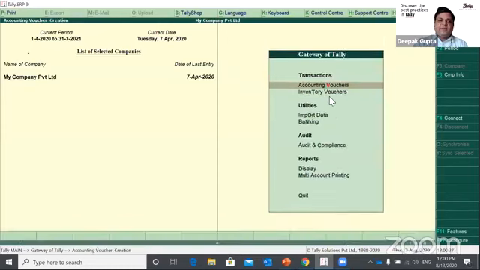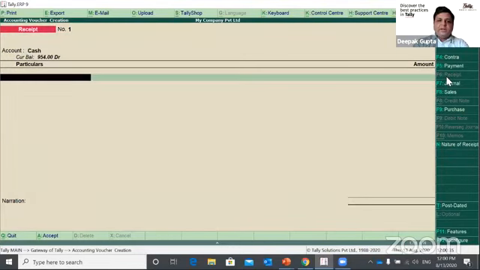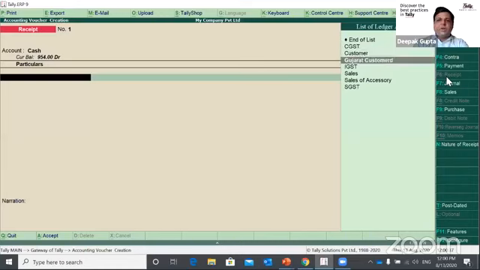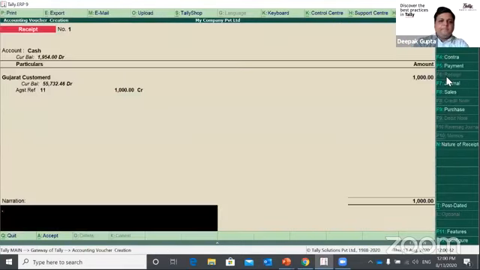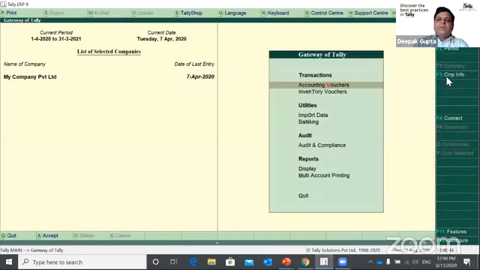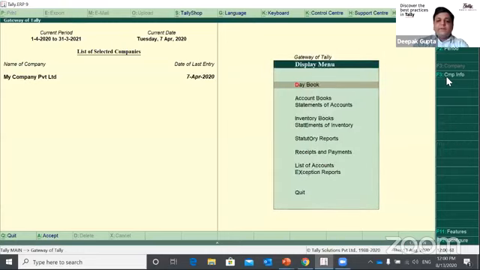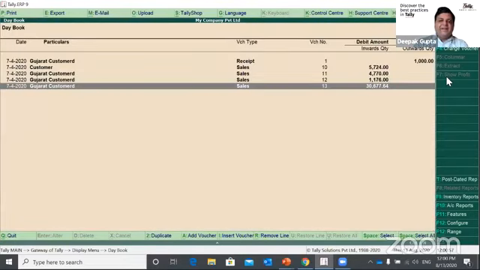Now if we make some transaction, let's say a receipt, I'll select cash and one customer, pass some amount and accept it. So I'll make one receipt transaction. If I go to display day book and try to enter any transaction, the system will tell me that you are not allowed to access that transaction.